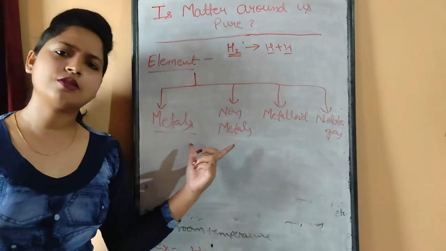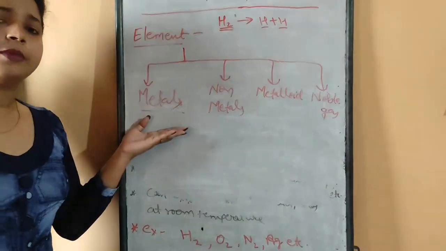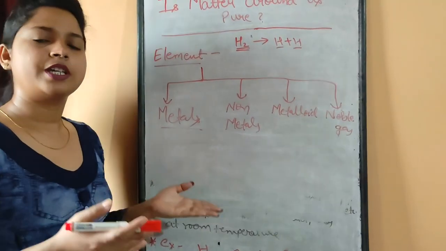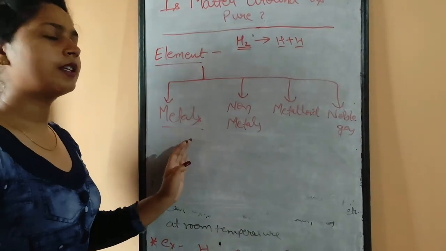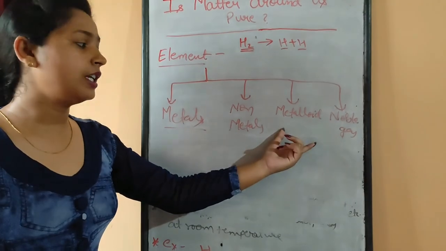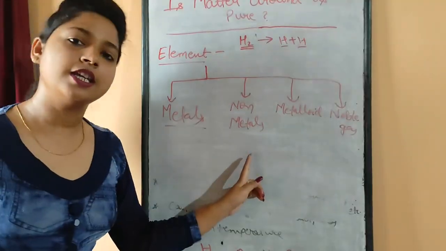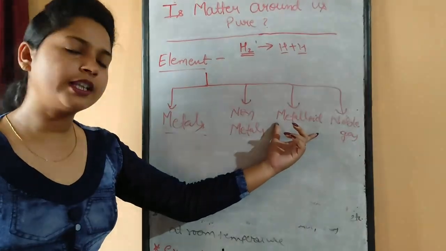Metals and non-metals, you have already studied in class 9 and class 8. Metals are the substances which are hard in nature, which have malleability, ductility, and lustrous property. Non-metals are just opposite to that of the metals. Then metalloids are those elements having the characteristics of both metals as well as non-metals. So there are 5 or 6 metalloids.